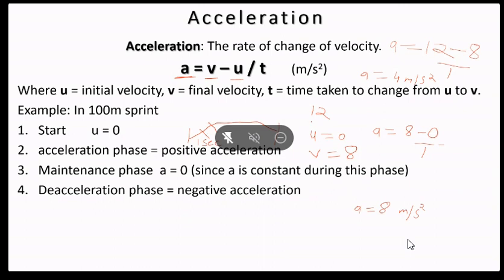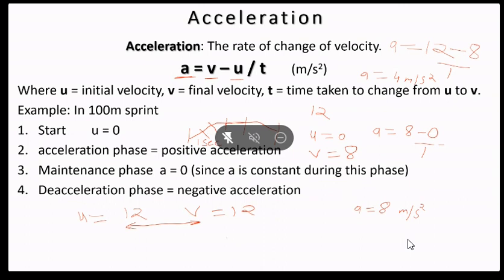Now see, after this is a maintenance phase. This phase means the value of u is 0. No, u is how much? Let's see, he has reached 12, and now v is also 12. That means both the values are same.